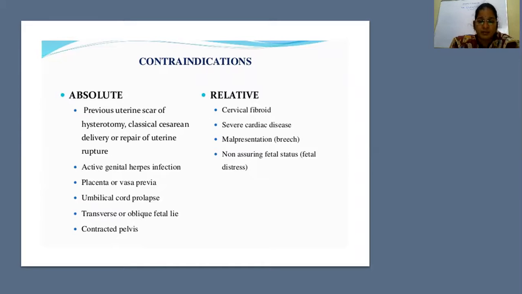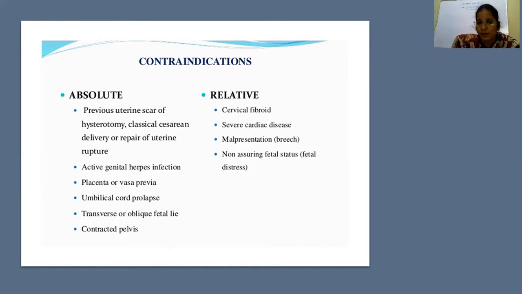Placenta previa and vasa previa. What happens if we induce labor in placenta previa and vasa previa? The placenta will be lying under the internal os. So if you do a per vaginal examination and put an induction, the patient will bleed profusely. So there is no chance of saving the baby and the mother. So this is an absolute contraindication. Placenta previa and vasa previa, no induction of labor. The only mode of delivery is cesarean section in these conditions.